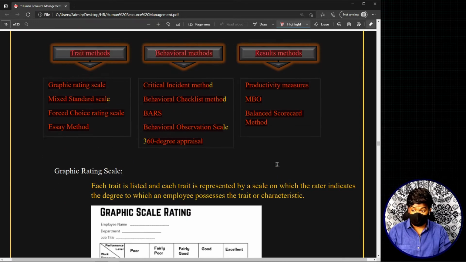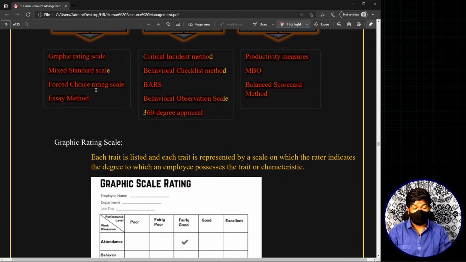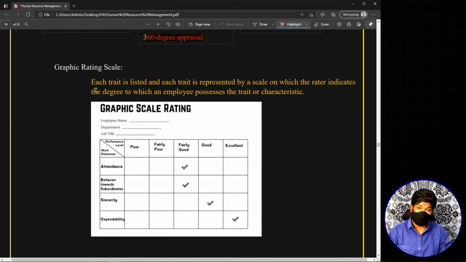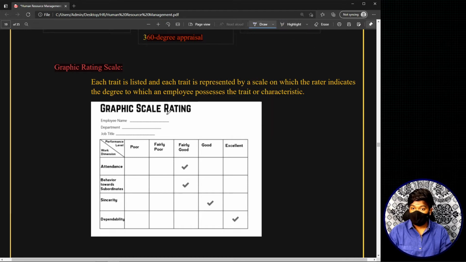So the first method in trait methods, we are going to start with trait methods, and the first method is graphic rating scale. Before directly explaining, let's concentrate on the images. Okay. So graphic rating scale. See, this is how a graphic rating scale looks. Let me highlight. You'll not have a heading telling that this is a graphic rating scale in most cases, but some people include the names also.